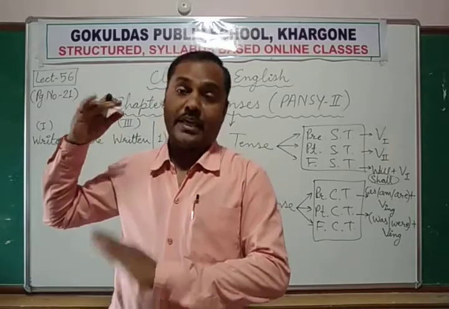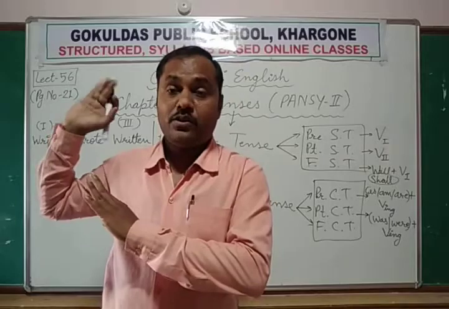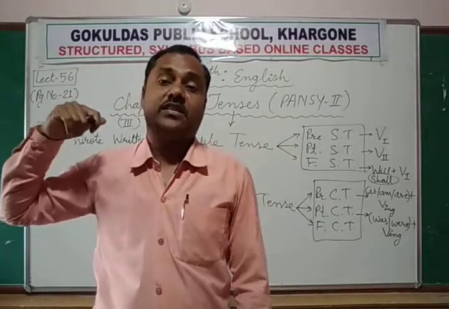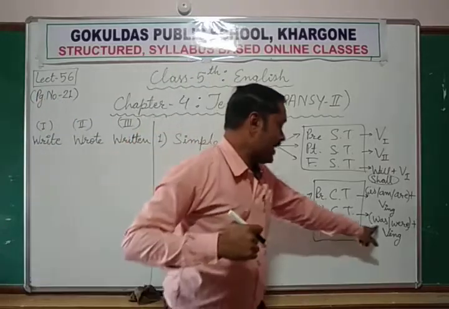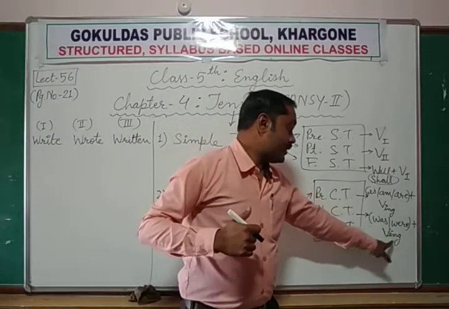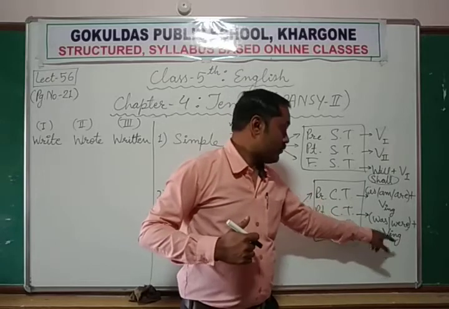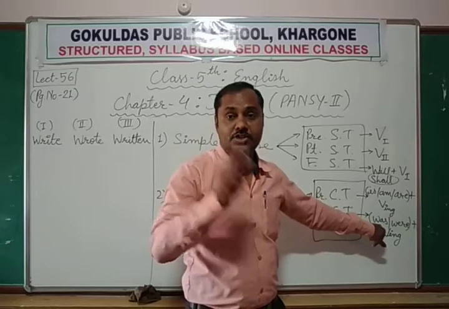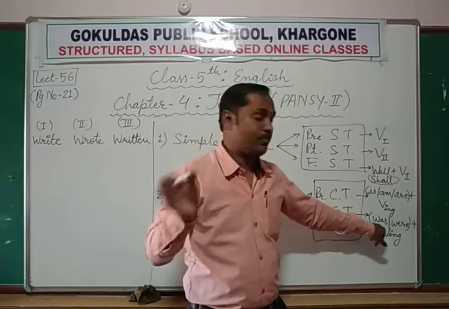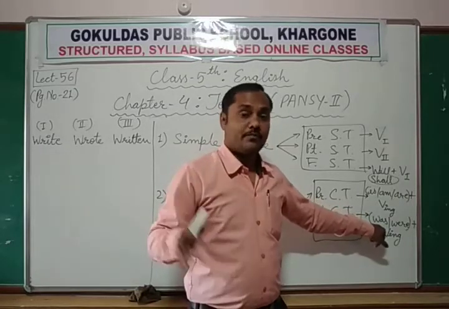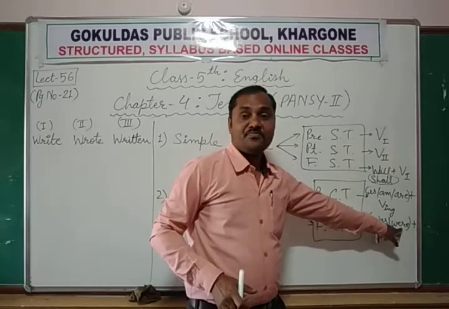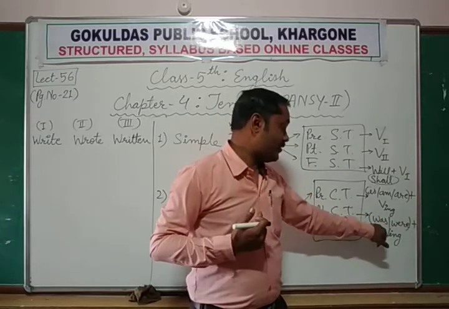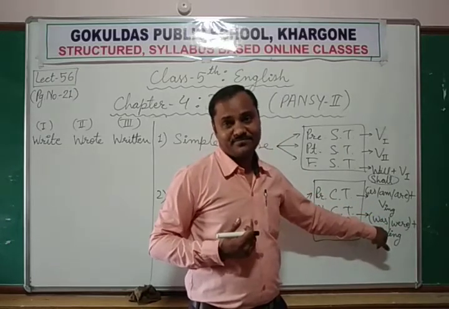हम football park में खेल रहे थे. Something which is going on, which was going on continuously, but in the past time. So was and were are the helping verb plus main verb's ing form. Was is used for singular subject, just like he was playing, she was playing, it was playing, Ram was playing. But with plural subjects, they were playing, we were playing. With I, we use I was playing.